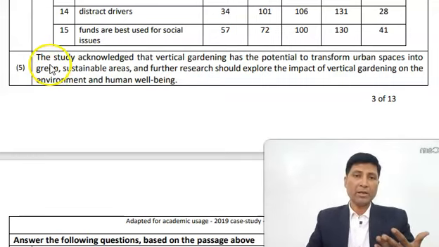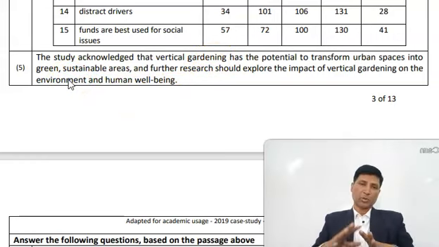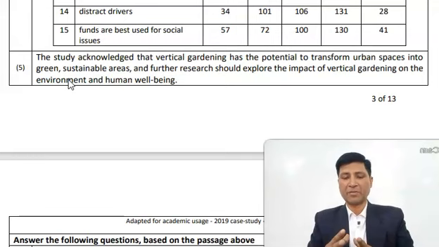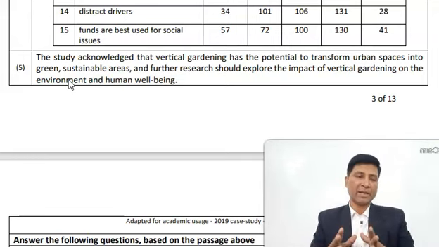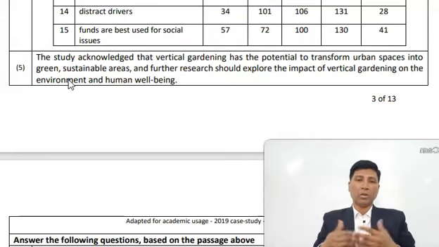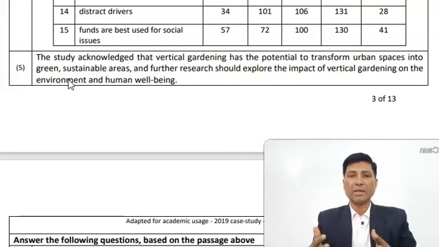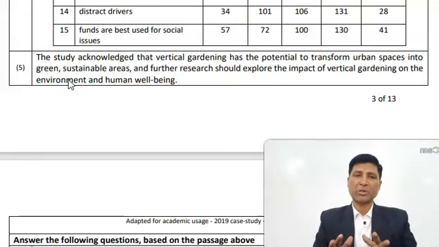So the study acknowledged that vertical gardening has the potential to transform urban spaces into green, sustainable areas. So on the basis of this survey, it can be concluded, it can be summarized, or it can be acknowledged that this vertical gardening has the potential to transform urban spaces into green, but further research should also be done.